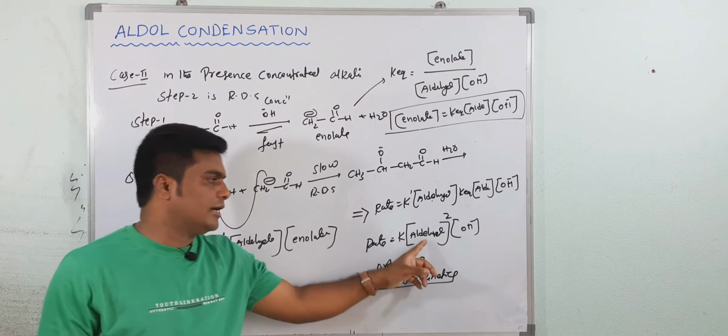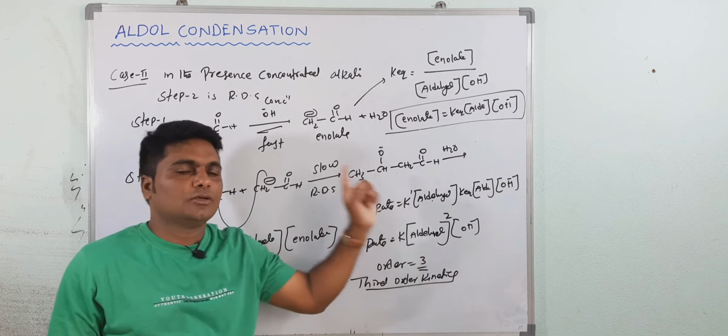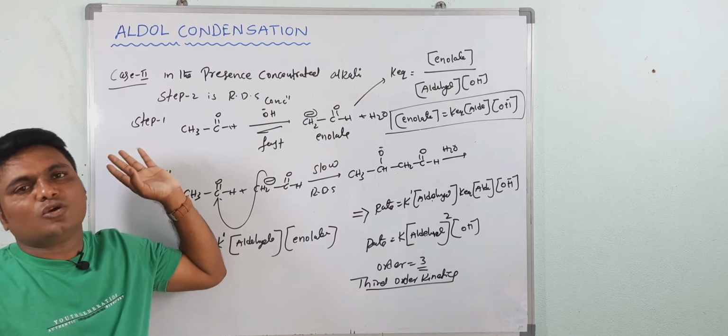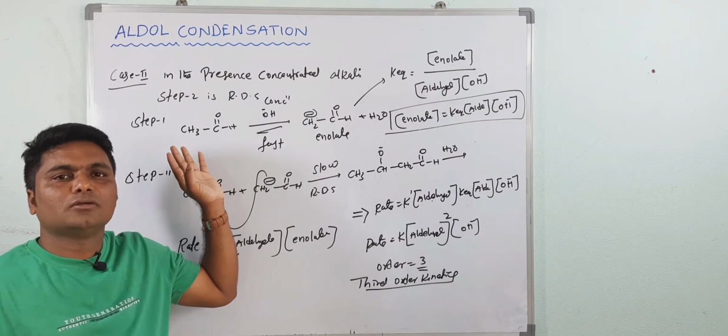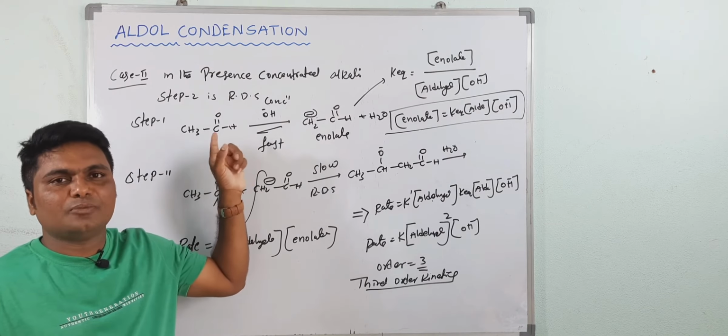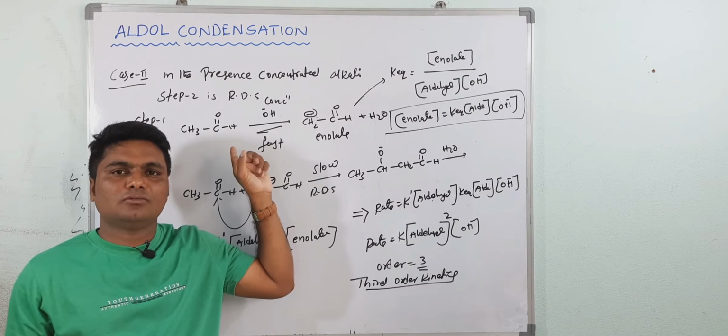So understood now? See here, the aldol condensation reaction in concentrated NaOH, concentrated alkali, follows third order kinetics, that is second order with respect to aldehyde, first order with OH. And in the presence of dilute NaOH, the kinetics is what? Second order kinetics in presence of dilute NaOH. Okay? Write down.